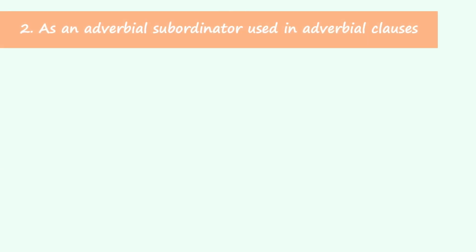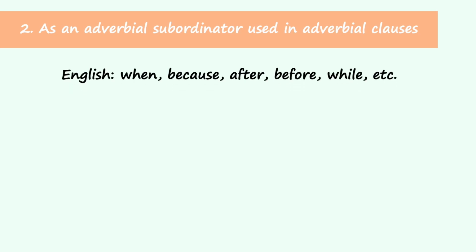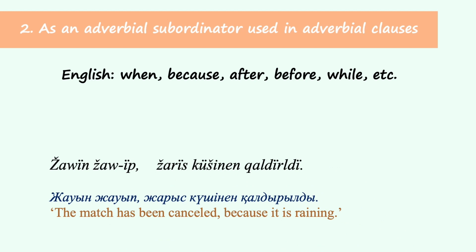Second of all, a converb can function as an adverbial subordinator used in adverbial clauses. In this case, it corresponds to English when, because, after, before, while, and so forth. For example, жауын жауып жарыс күшінен қалдырылды. The match has been cancelled because it is raining. Depending on the context, here the converb up can be interpreted as an adverbial subordinator because.